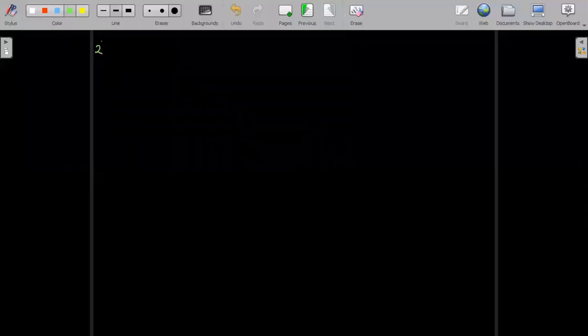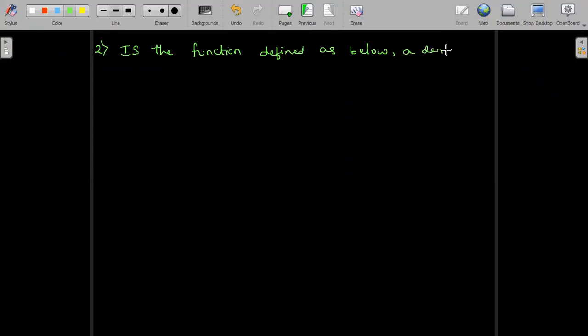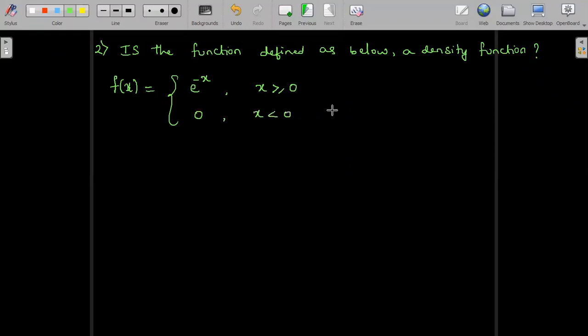We'll see the second problem now. Is the function defined as below a density function? The given function is f of x is equal to e power minus x in the range x greater than or equal to 0. It is 0 in the range x less than 0.